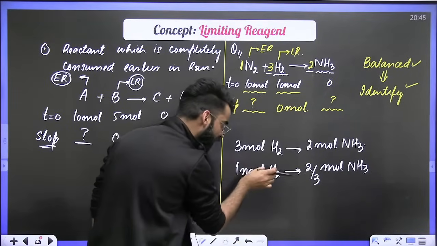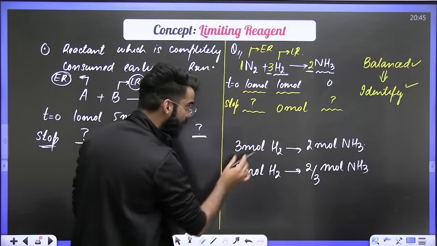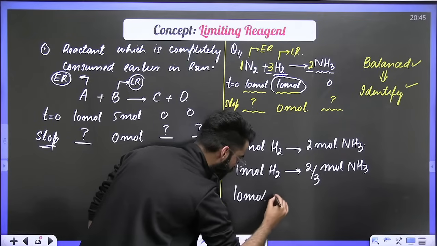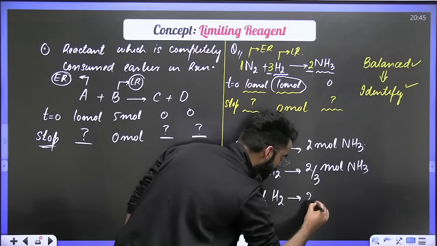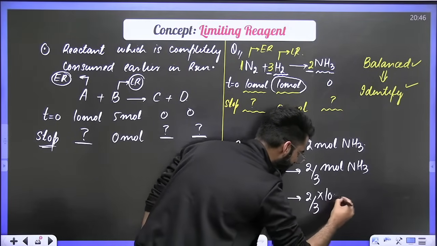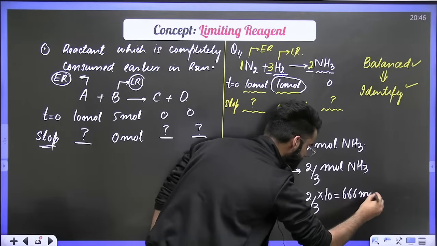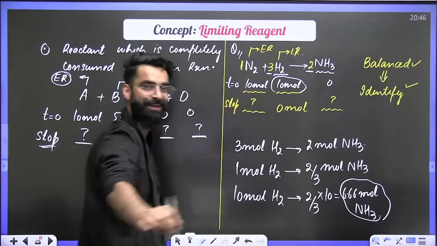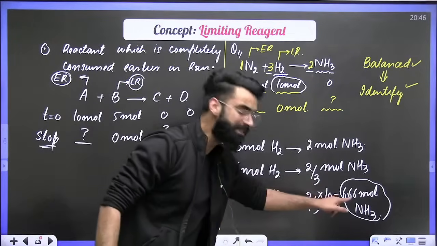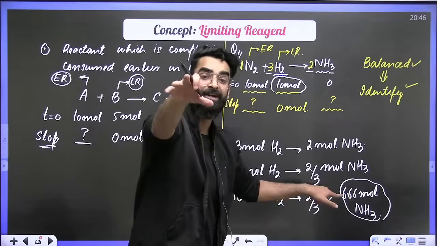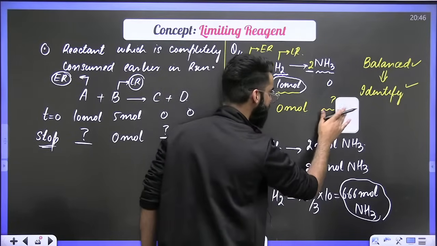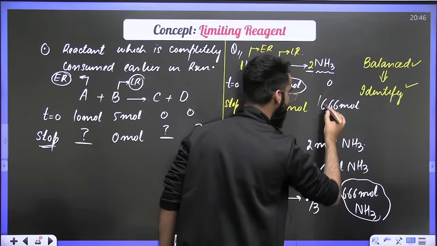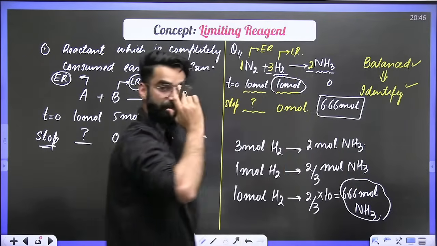Now, if 1 mole of H2 gives 2 by 3 moles of NH3, how many moles of H2 do we have? We have 10 moles. So 10 moles of H2 should give 2 divided by 3 multiplied by 10. The value comes out to be 6.66. This is the moles of NH3 formed at the end of the reaction. So, dear students, there are 6.66 moles of NH3 formed at the end of the reaction.